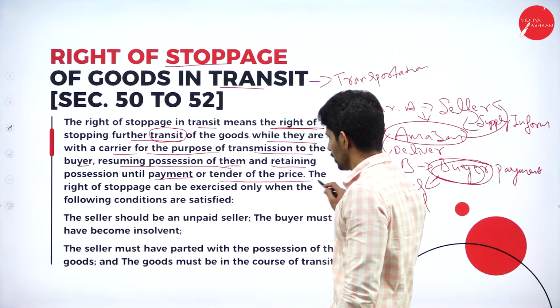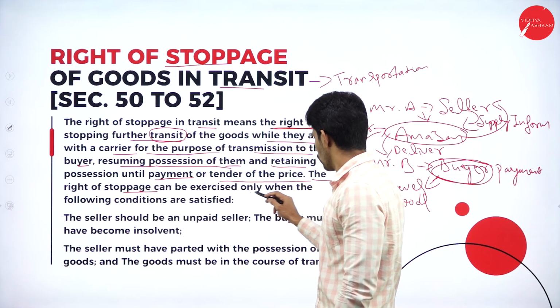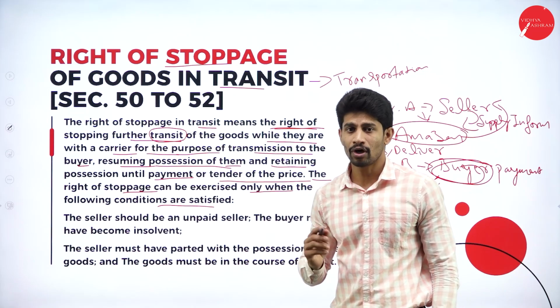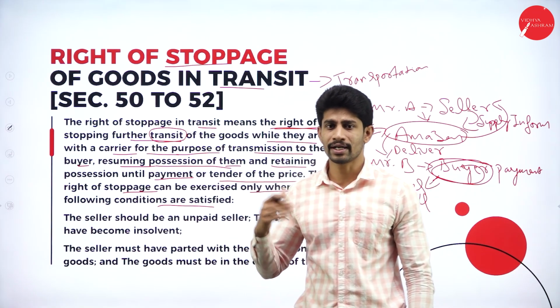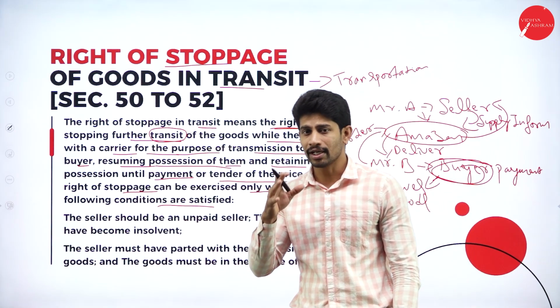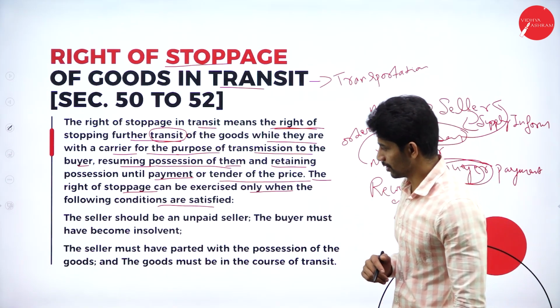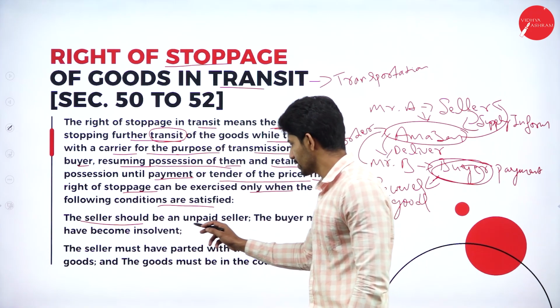Next, moving further, the right of stoppage can be exercised only when the following conditions are satisfied. In all cases, you can't stop the transit while you are transiting the goods to the buyer; only on certain conditions can you stop the transit of goods. So which are those conditions? The first one is that the seller should be an unpaid seller.